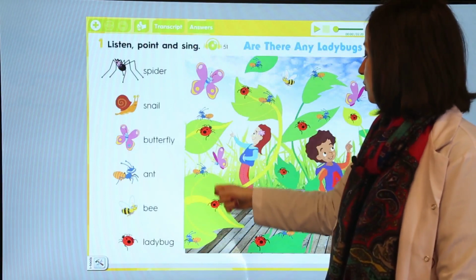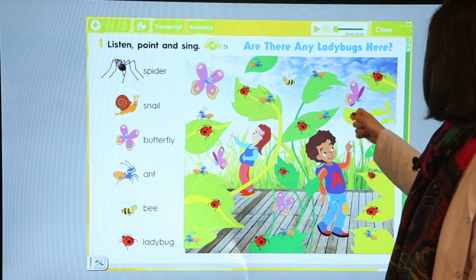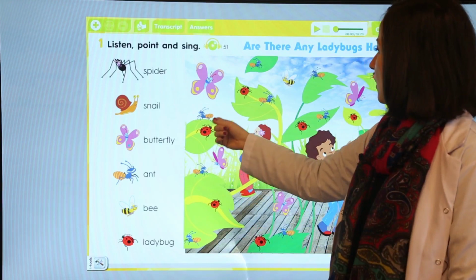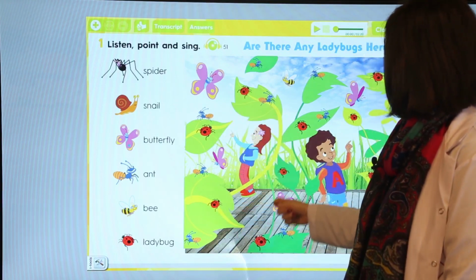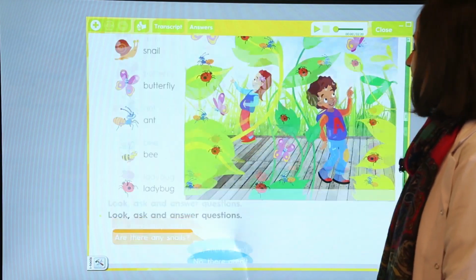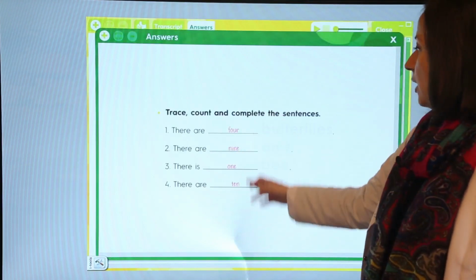1, 2, 3, 4, 5, 6, 7, 8, 9, 10. Let's count one more time. 1, 2, 3, 4, 5, 6, 7, 8, 9, 10. So there are 10 ladybugs, and these are our answers.